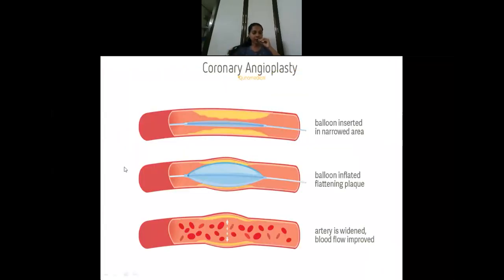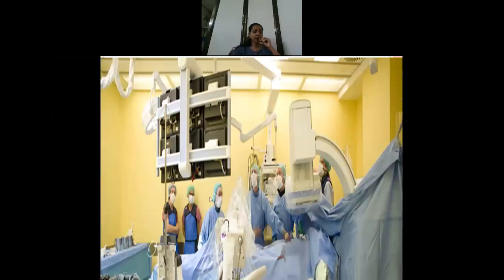So as I told, once the balloon tipped catheter reaches the place of obstruction, where there is atheroma or plaque, they will inflate the balloon. As you can see here, when they are inflating and deflating the balloon continuously, it will flatten the plaque deposition. Once the plaque is flattened, they will deflate the balloon and remove it. That's all, so that the blood flow will be improved. This is the place where angioplasty is done.